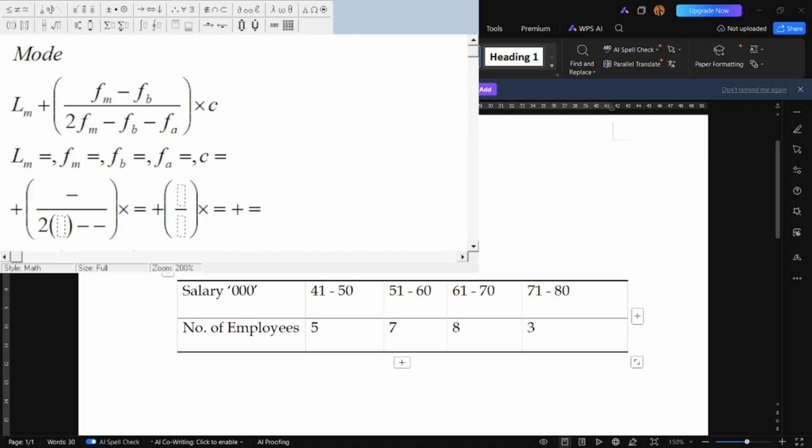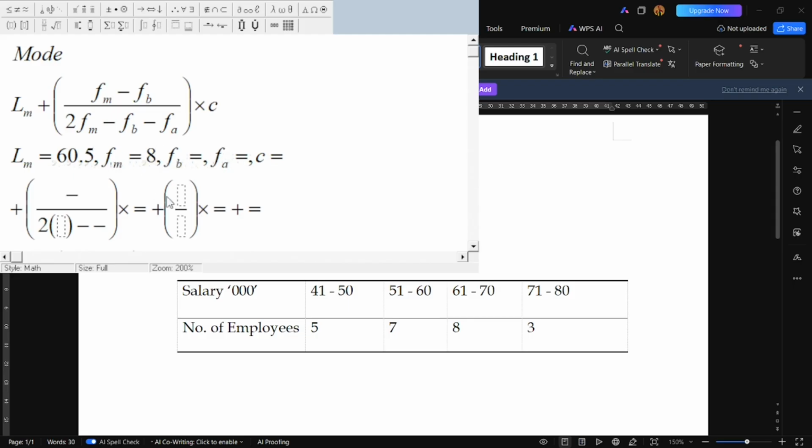What is the lower class boundary of this data? Yes, the lower class boundary is simply 60.5. How did I get 60.5? Simply subtract 0.5 from the lower class limit. So without wasting our time, we'll just go to inputting that. So this is 60.5. Then what is the frequency of the modal class?